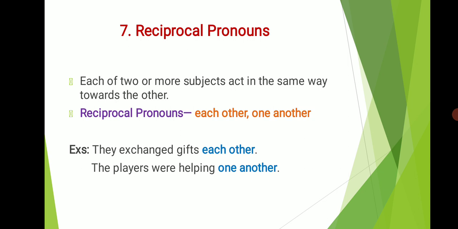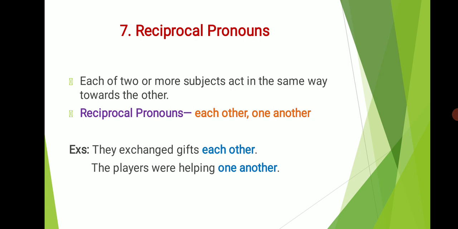Examples: they exchanged gifts with each other. Here the word each other is a reciprocal pronoun. So here we come to know how the two or more subjects, the people, exchanged gifts with each other. So they all have acted in the same way towards each other by exchanging gifts. That is why we have used the reciprocal pronoun each other in this sentence.